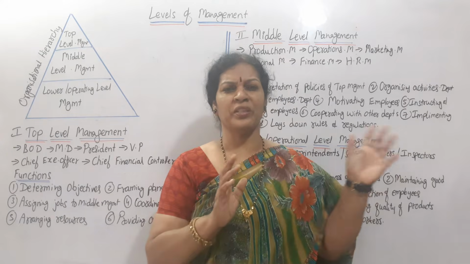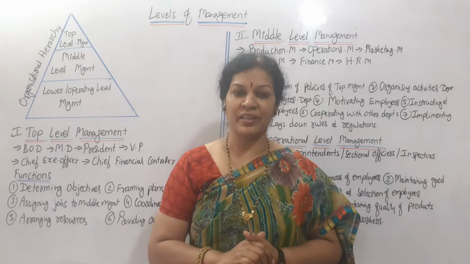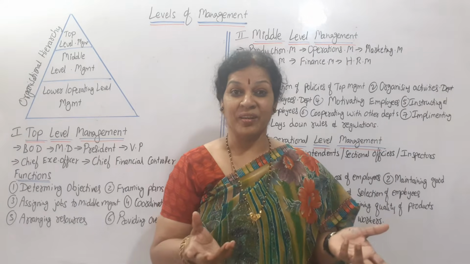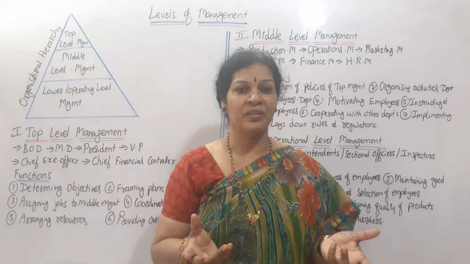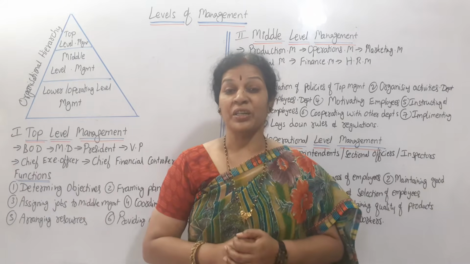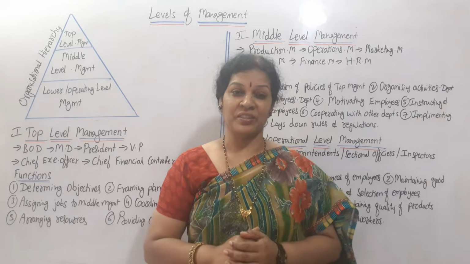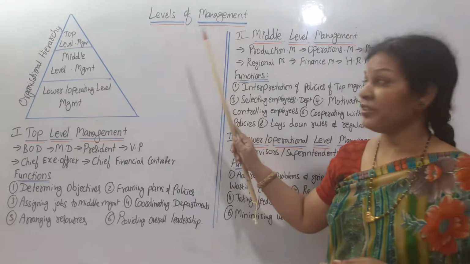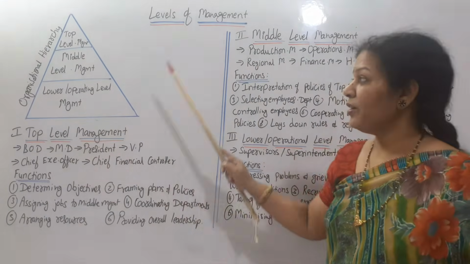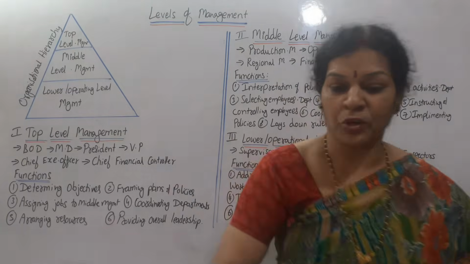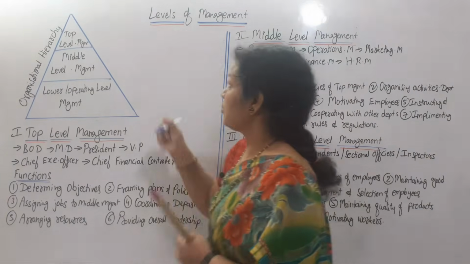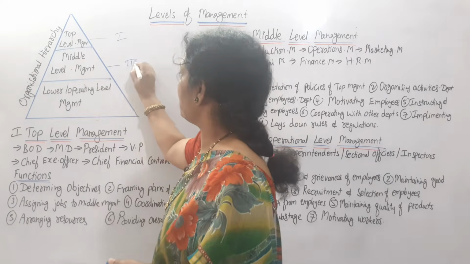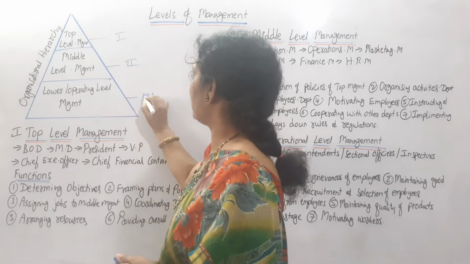Management is not just the top management. There are different levels. From different levels we can handle, we can organize, we can have control. So all these things are possible. That is why 3 levels of management are there. So let me discuss levels of management. Total 3 levels are there. First level is here, top level. So this is level 1, and this is level 2 and level 3.